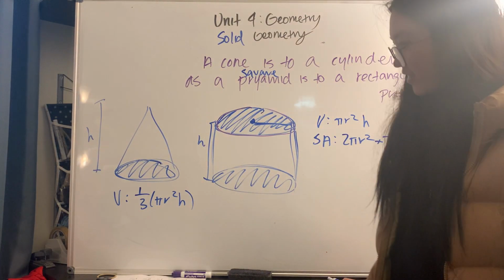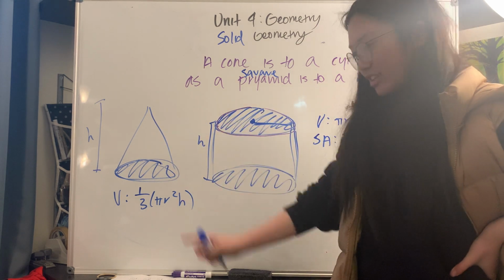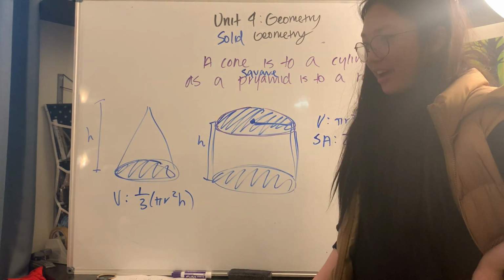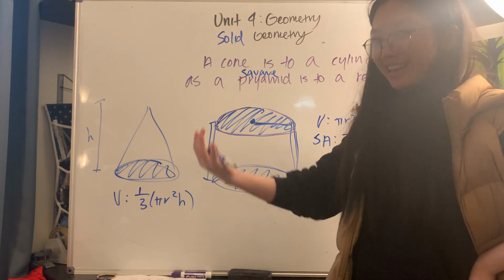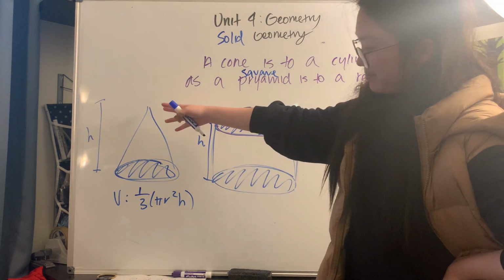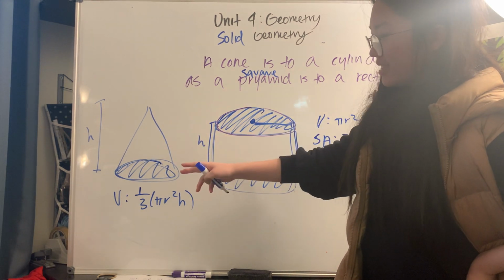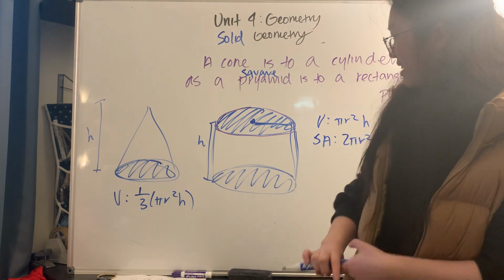And I'm probably out of the frame. So this is our volume formula. It's 1/3, exactly 1/3, by the way. That's pretty interesting. I wish I could derive it for you guys, but alas, we do not have enough time. The surface area of this cone is rather complicated, actually.